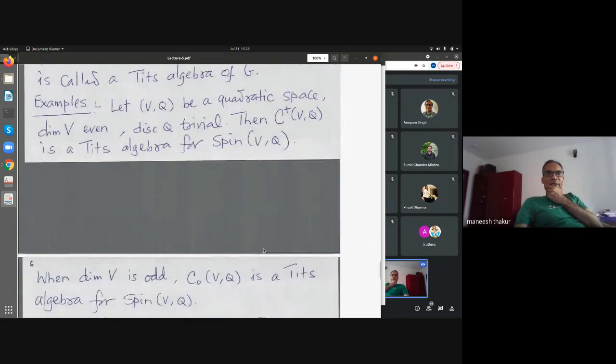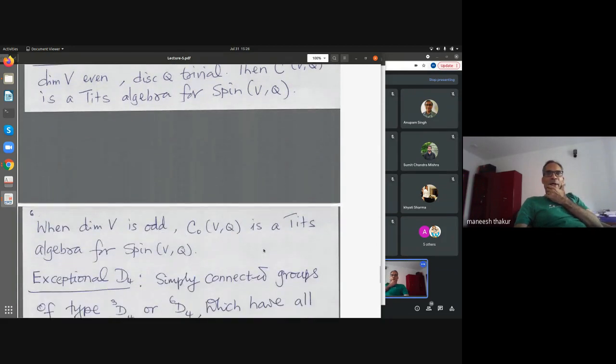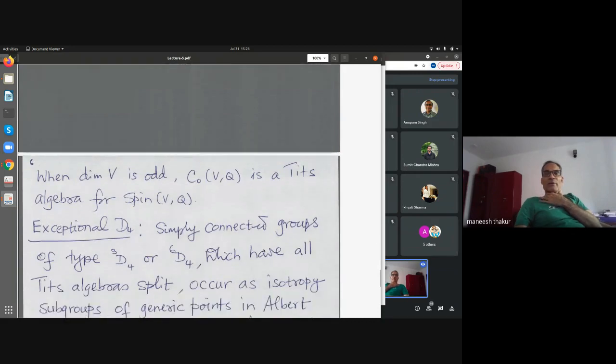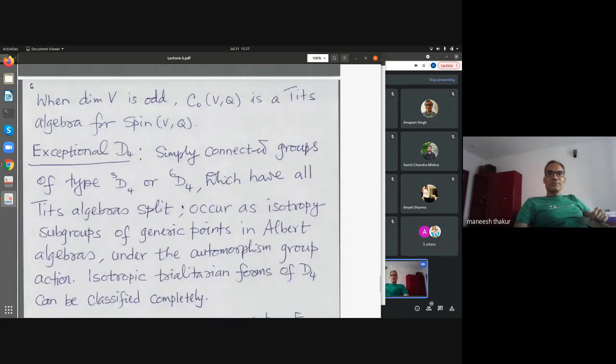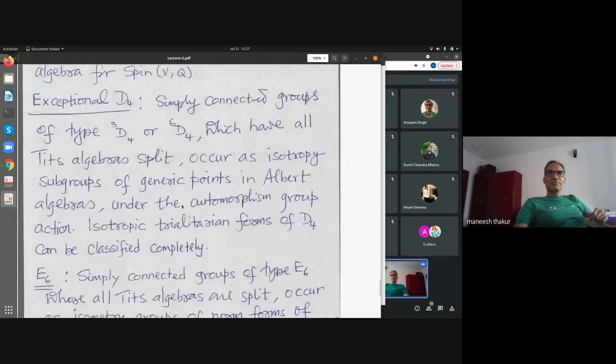I hope I'm making some sense. And when the dimension is odd, the even Clifford algebra itself is a central simple algebra, and one can show that it's a Tits algebra for this simply connected group. Okay, so one terminology I should have defined here, which I forgot, but I will mention it in the next section.